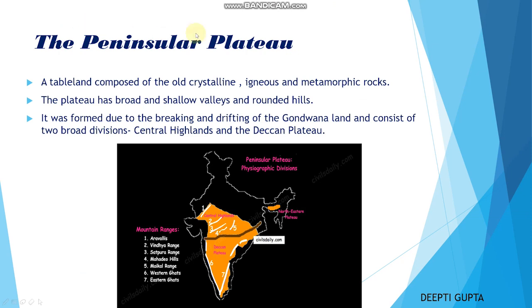Now coming to the third, the Peninsular Plateau, a tableland composed of old crystalline, igneous and metamorphic rocks. The plateau has broad and shallow valleys and rounded hills. It was formed due to the breaking and drifting of Gondwana land and consists of two broad divisions. First one is the Central Highland and second one is the Deccan Plateau. Here this portion is the Central Highland and this second portion is the Deccan Plateau. In this map you can see the Peninsular Plateau.